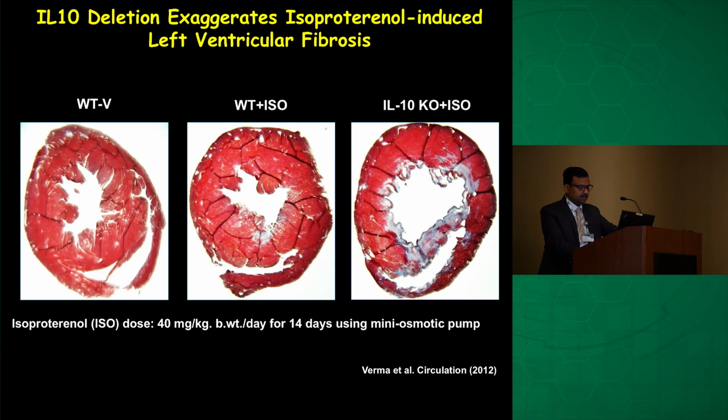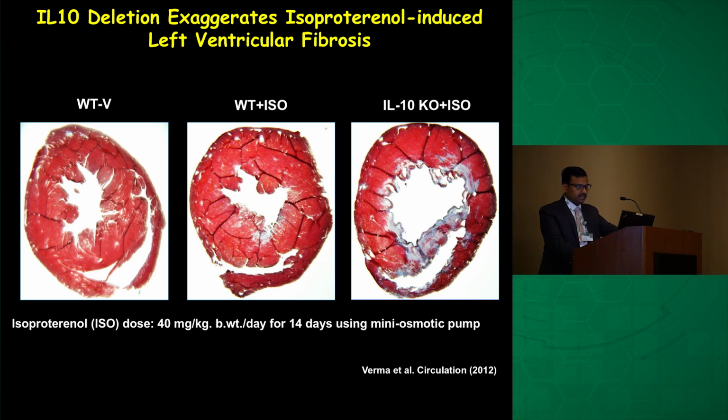In our previous study, we treated wild type and IL-10 knockout mice with isoproterenol, and we found that the IL-10 knockout mice have an exaggerated fibrotic response. At that time, not a single study indicated a role of interleukin-10 in matrix remodeling. So it was really surprising for us how IL-10 can regulate cardiac fibrosis. Most of the literature at that moment related it to cardiac myocyte proliferation, cardiac myocyte survival, or macrophage deactivation. So we wanted to pursue this study.